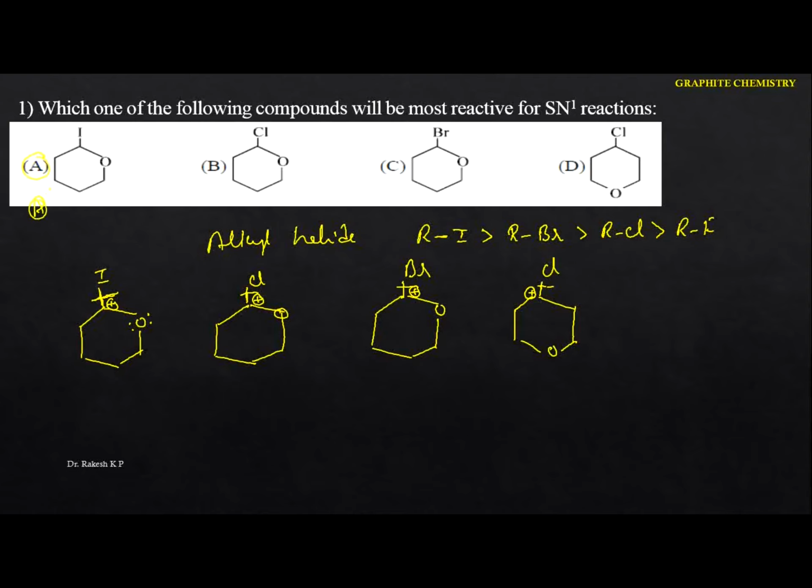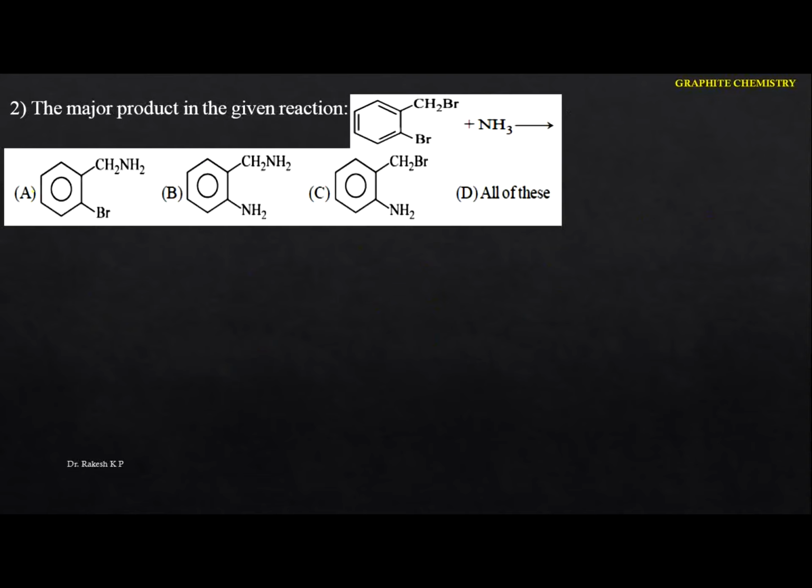Next one. The major product in the given reaction. Let me write the compound that is given. This is the benzene ring, and here we have CH2Br. This is the benzyl bromide. This is the ortho-bromo benzyl bromide.